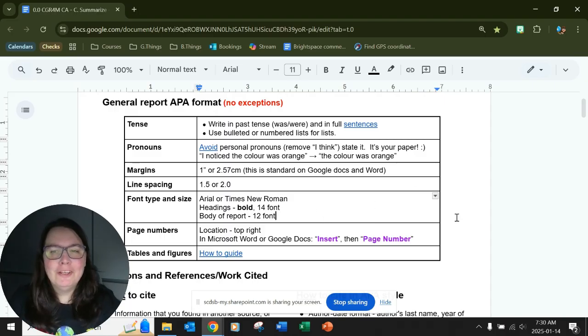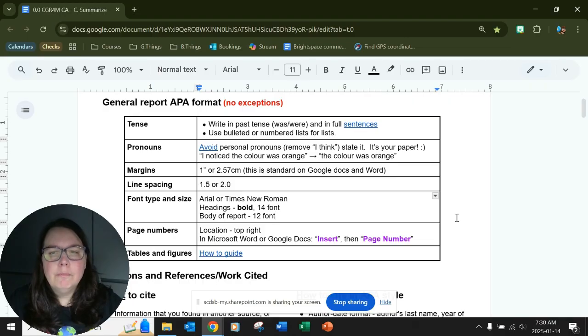Your font type and size must be either Arial or Times New Roman. It's one or the other. One is sans serif and one is serif font, which are the easiest and acceptable to read. It's actually Times New Roman in APA formatting, but it is acceptable to use Arial. Headings are bold and 14 font, and the body of the report is 12 font. And you can adjust the sizes before you even start writing.